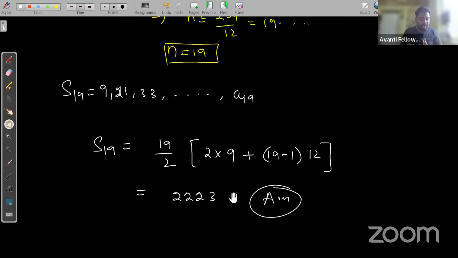Is it clear to all guys? Please respond in the chat box whether it is clear or not. Is there any doubt? You can ask. Simply write yes if you are clear. If you have any doubt, write your doubt in the chat box. If no, then I will proceed to next. Guys, please, I'm waiting for your response.